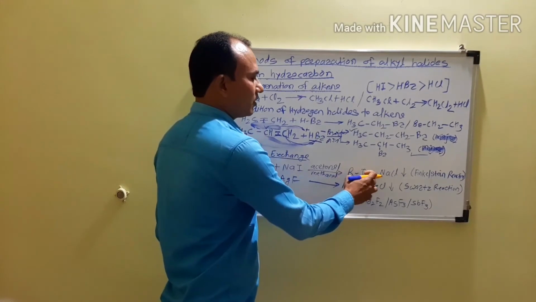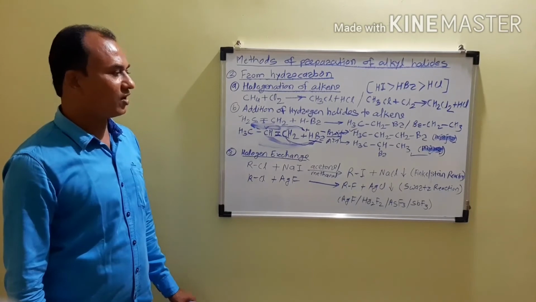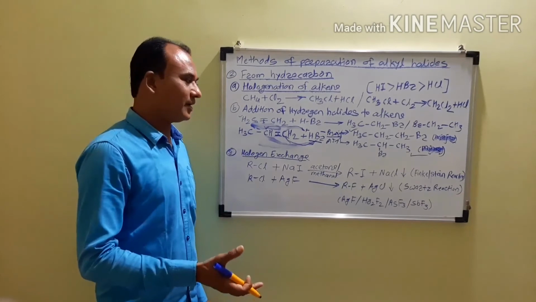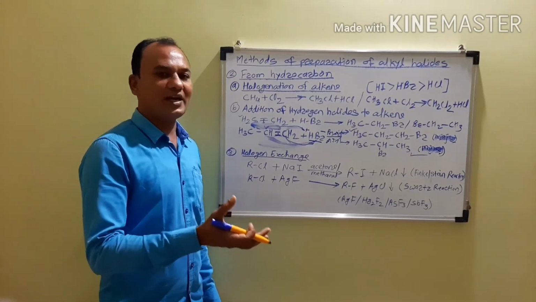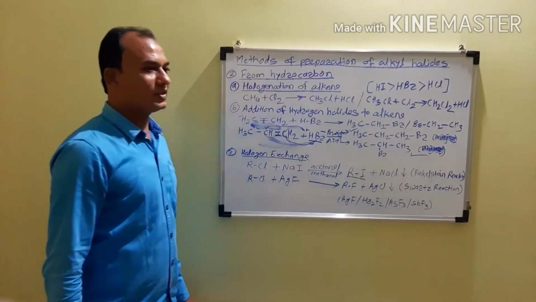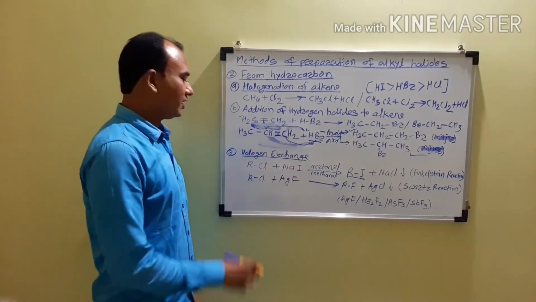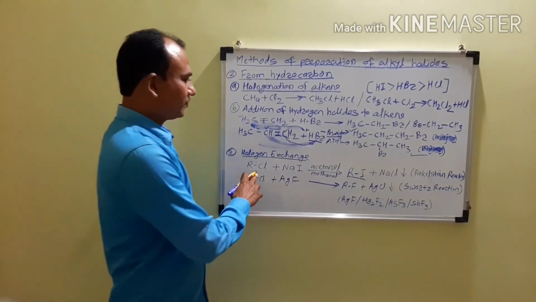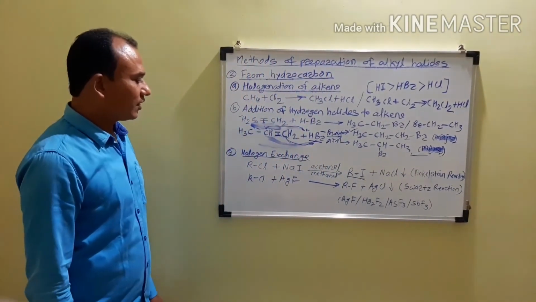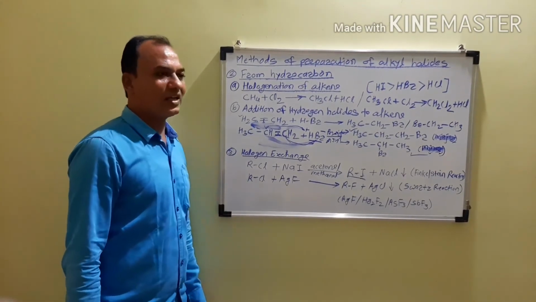the products obtained are RI plus NaCl. Now in that case, the byproduct formed is present in the solid state, and therefore it gets easily precipitated from the solution, and we can separate it by filtration and obtain the alkyl iodide in pure form. So this is one of the benefits of this method. There is an exchange of halogen atoms, and therefore it is called halogen exchange, and this reaction is called the Finkelstein reaction.